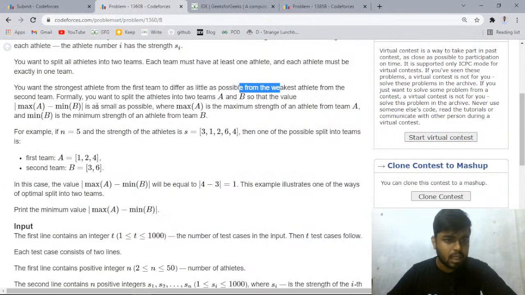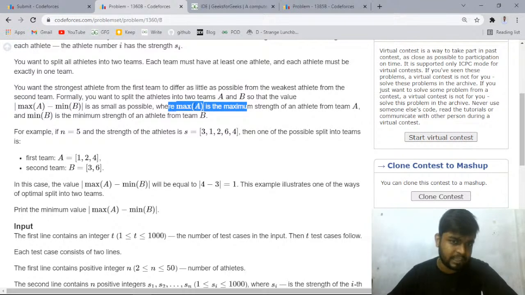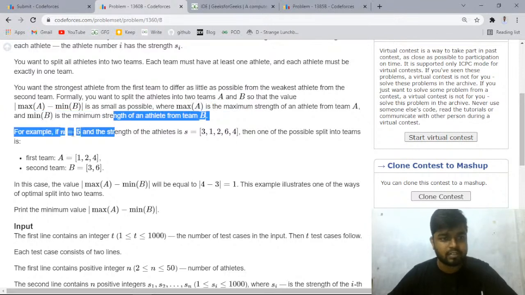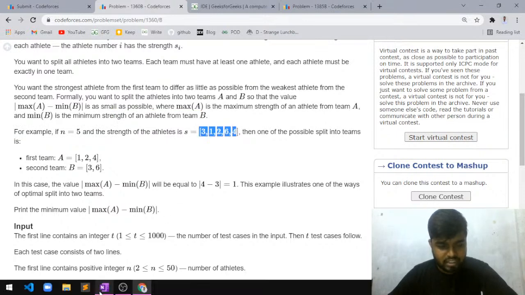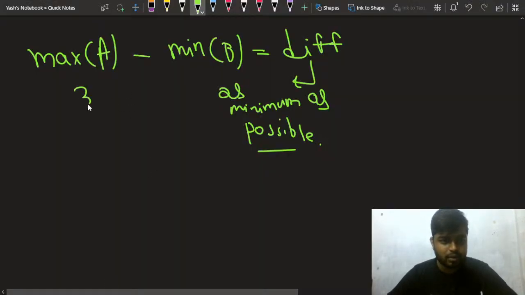Once you have done this, what it says is you want the modulus, the absolute value, where max A is the maximum of the first team A and min B is the minimum player from the second team. Let's say you take this case: 3, 1, 2, 6 and 4.